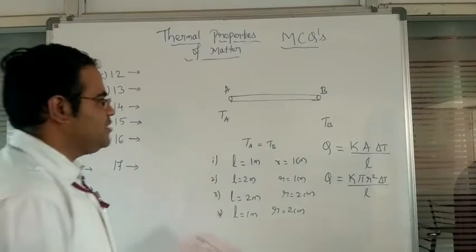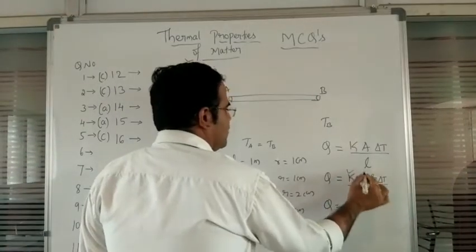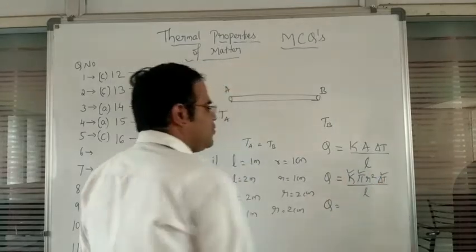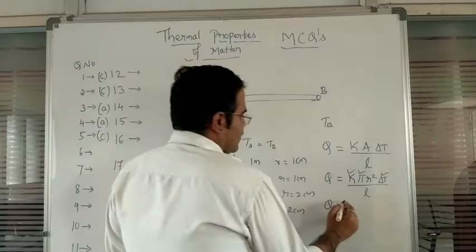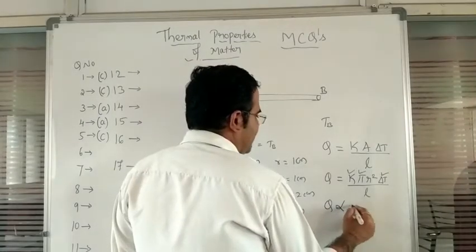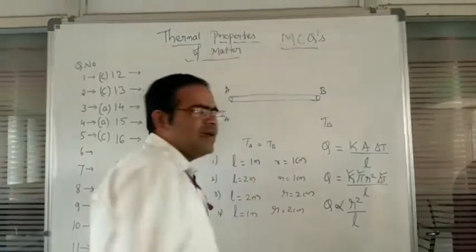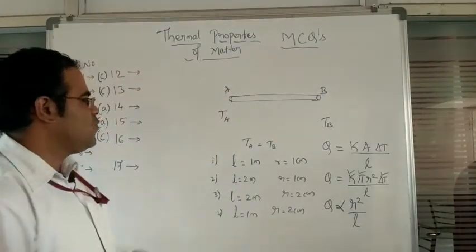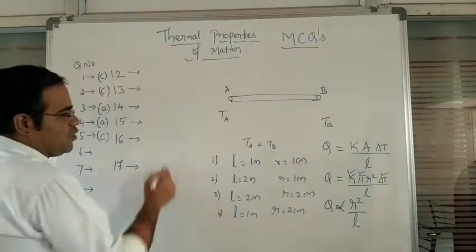Since the temperature is steady, K is a constant term, pi is also constant, and delta T is constant. So the heat energy depends on radius square divided by length. The option with the highest value conducts the most heat here.